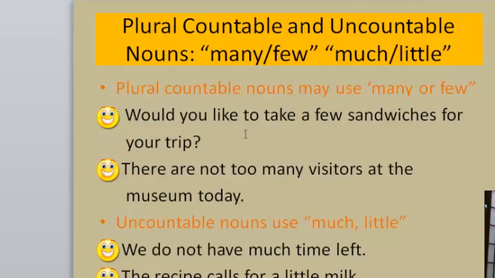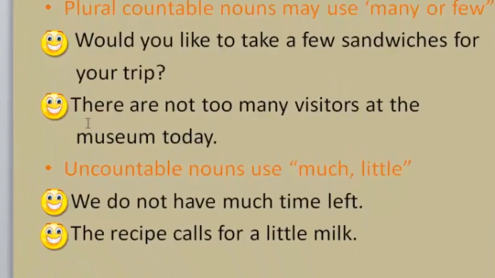All right. Here's an example. Would you like to take a few sandwiches for your trip? My countable noun, which is plural, is the word sandwiches. I can take a few of them, and it's not a problem. In the next sentence, my countable noun is visitors. There are not too many visitors at the museum today. Or you could say there are few visitors at the museum today. Either one. This is where writing becomes a bit creative.